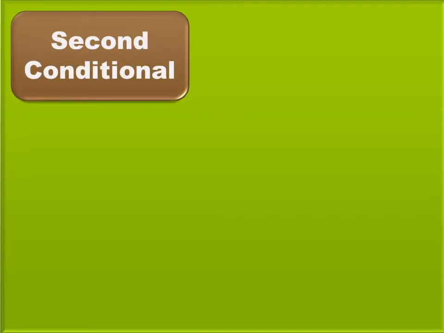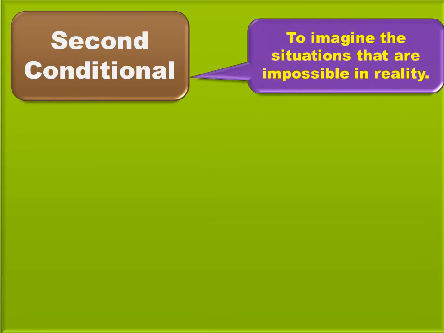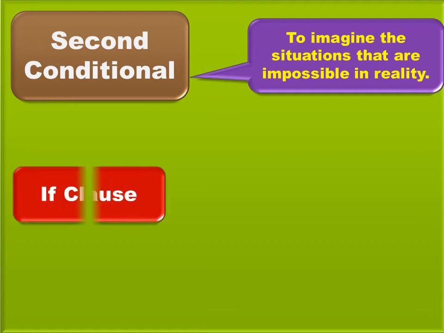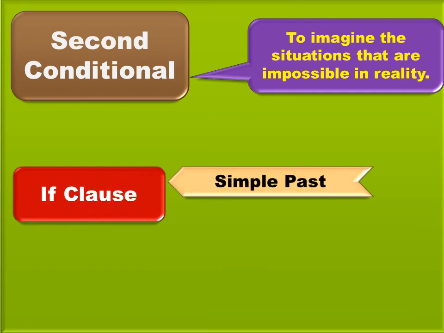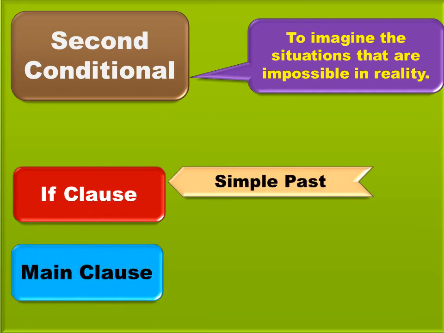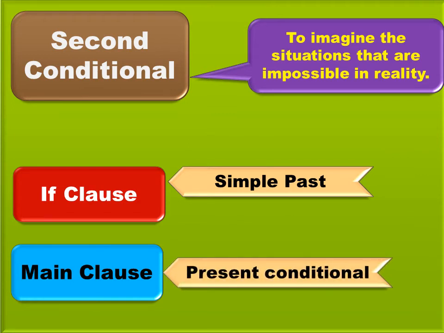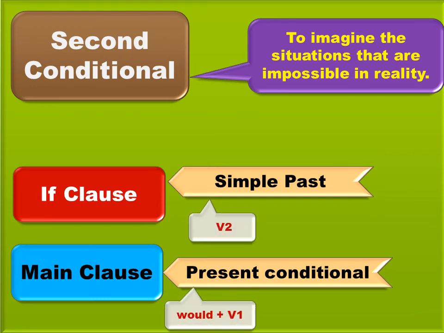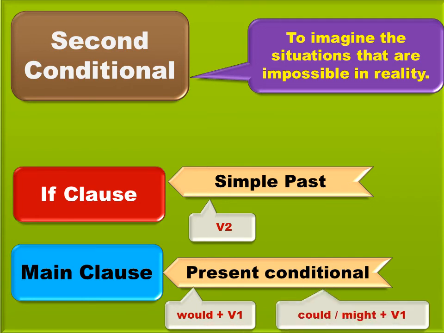The second conditional is used to imagine present or future situations that are impossible in reality. The structure is, if clause should be in simple past and the main clause should be in present conditional. Simple past is nothing but we need to use the second form of the verb, and present conditional is nothing but would plus V1. We can also use the modal could or might plus first form of verb.